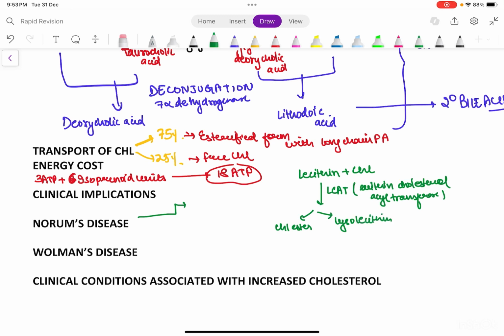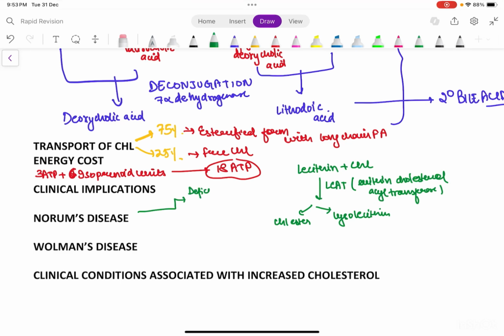In Norum's disease there is a deficiency of LCAT enzyme, so cholesterol will not be conjugated with lecithin, and there will be an increase in concentration of cholesterol. You just need to know the enzyme and the product, what is happening.